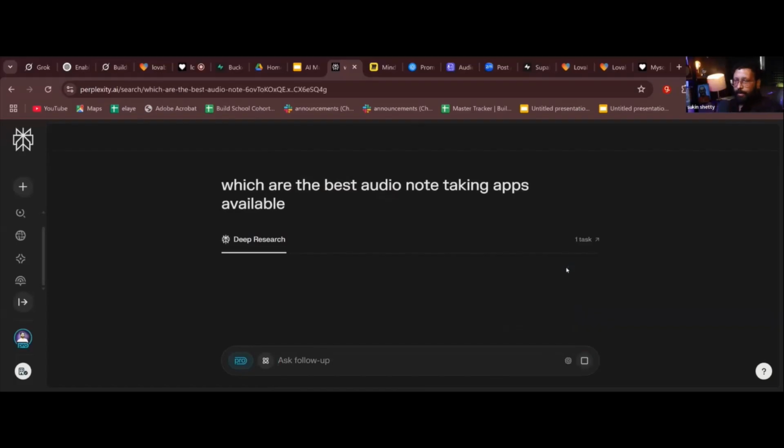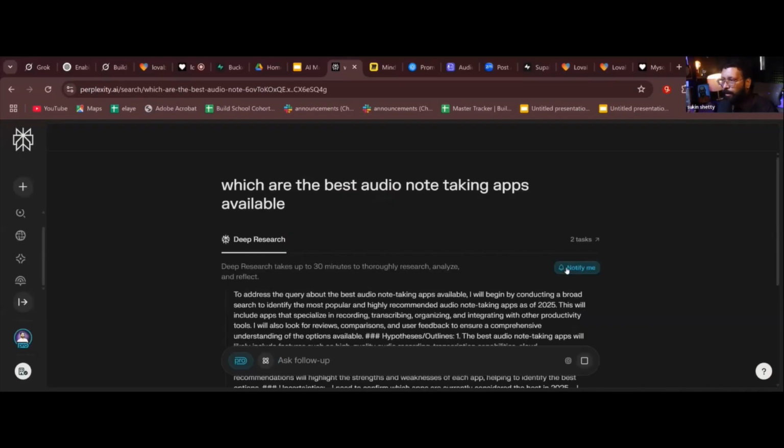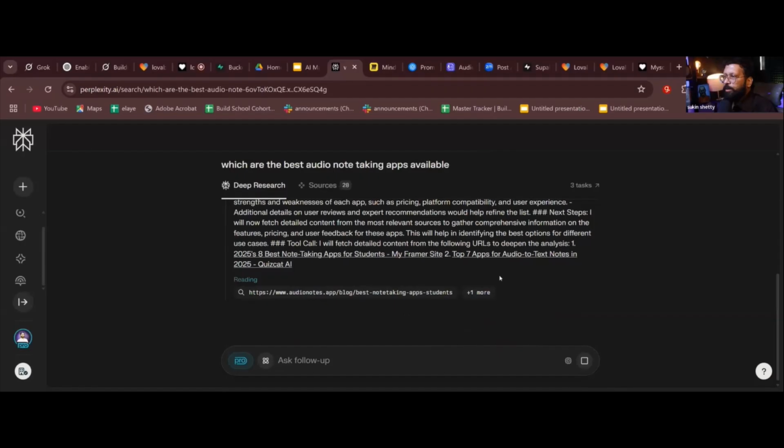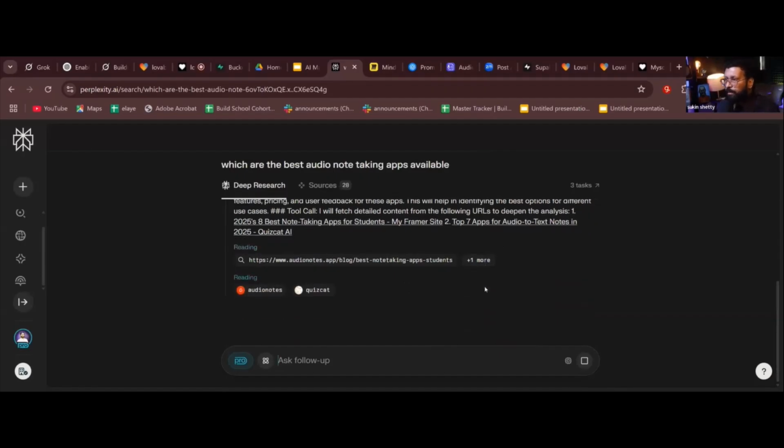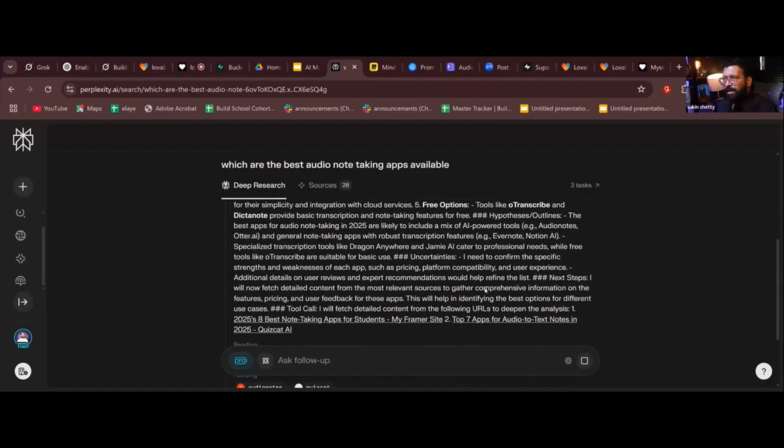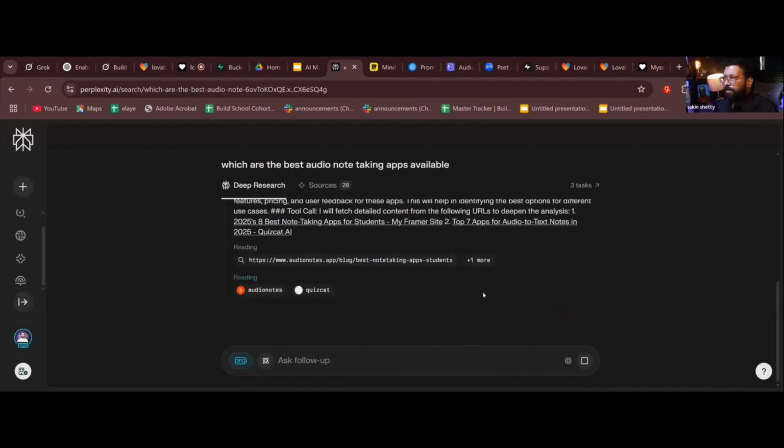If you want to validate, you can talk to people. Yes, you need to get on the streets and talk to people. Do interviews, surveys, meet people you don't know. That is when you get real feedback. Or you can use this deep research tool. You have it in Perplexity, in ChatGPT, and in Grok also. Once you do the deep research, you'll get all the details. It takes a little time, so let's wait and see what audio notes apps are available.